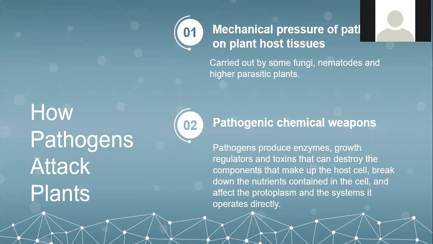Two, pathogenic chemical weapons. Pathogens produce enzymes, growth regulators, and toxins that can destroy the components that make up the cell, break down the nutrients and content in the cell, and affect the protoplasm and the system it operates directly.